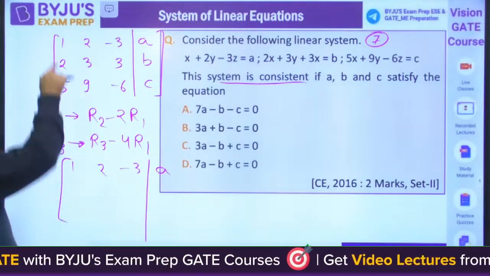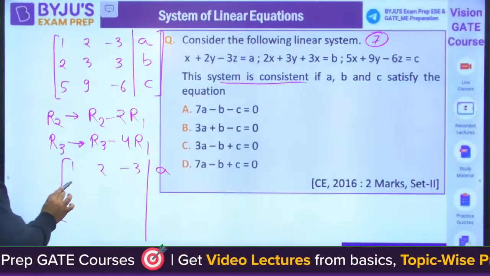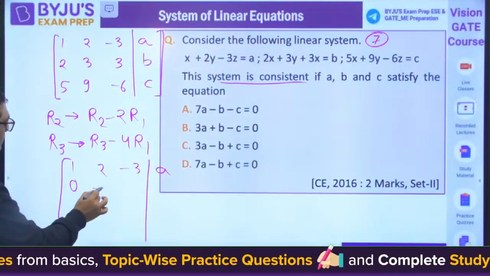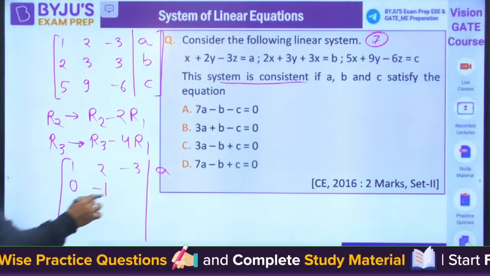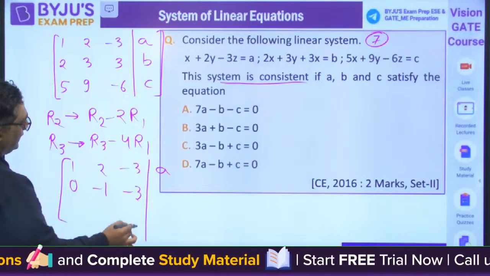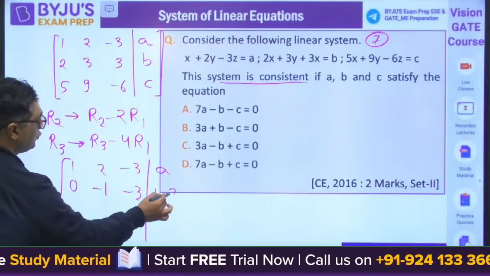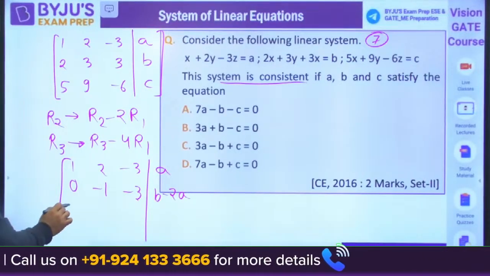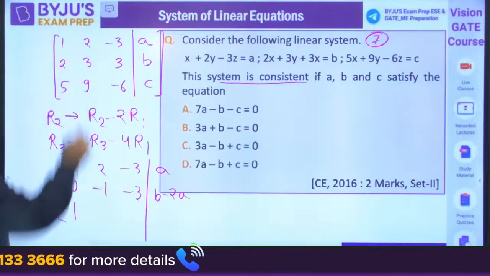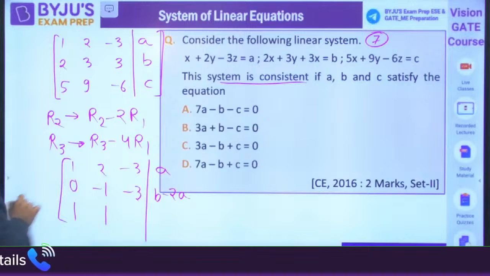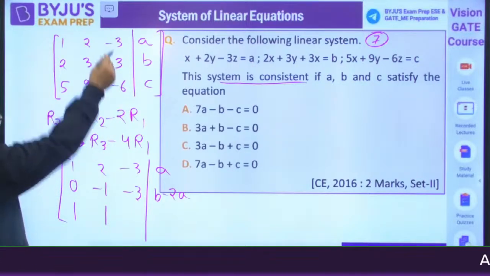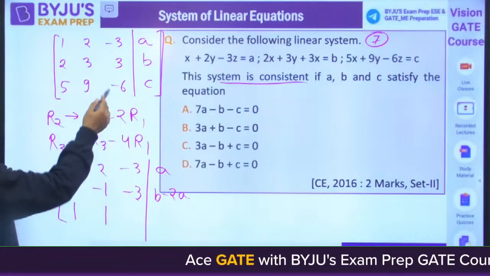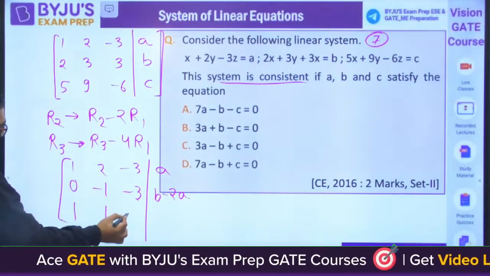Then R2 minus 2R1: this will be 0. 3 minus 4 is minus 1. 3 minus 6 is minus 3. And it will be B minus 2A. Then you are having this 5. 5 minus 4 is 1. 9 minus 8 is 1. Then minus 3 into 4 will be minus 12 plus 12, so minus 6 plus 12 is plus 6.